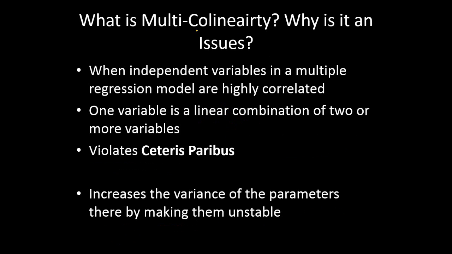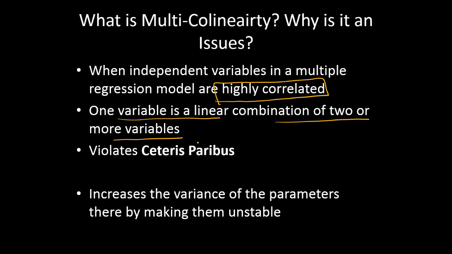The next question is, what is multicollinearity, and why is it an issue? Well, multicollinearity is a problem faced in multiple regression when you have more than one independent variable in your model. When the independent variables in multiple regression are highly correlated, then you face an issue known as multicollinearity. Or in other words, if one of the variables in a regression model is a combination of two or more independent variables, then we call that problem multicollinearity.